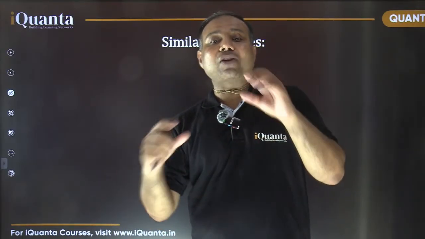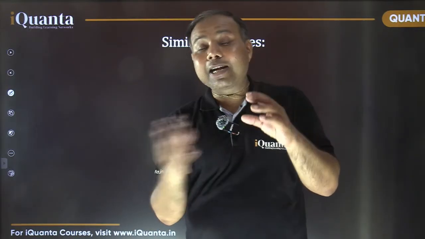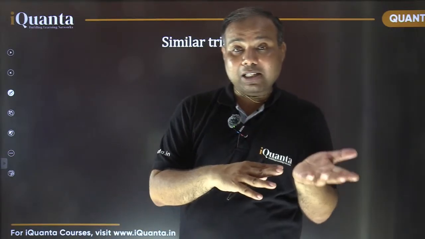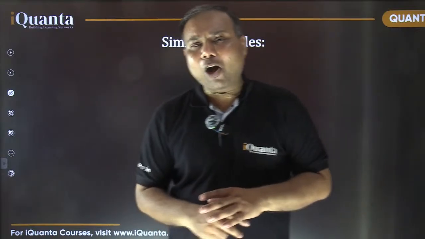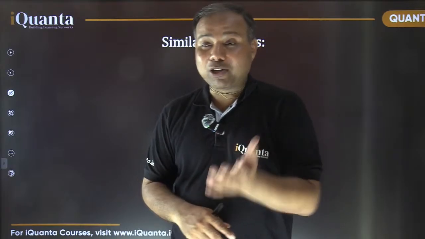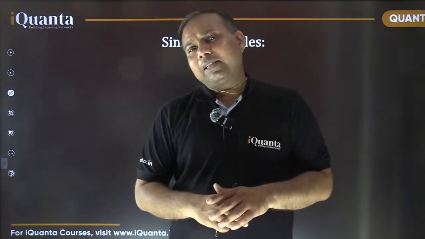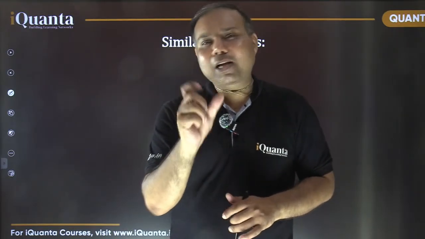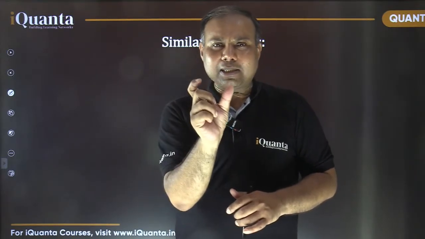But if the two similar triangles, maybe of two different sizes, are kept together, we can identify that one is smaller and one is larger. It may be possible. For example, let me take an example. How many of you have seen Taj Mahal? Yes, many of you may have. But have you also seen there are some replicas of Taj Mahal being sold in front of Taj Mahal only, right? Small replicas, small prototypes, models are there.